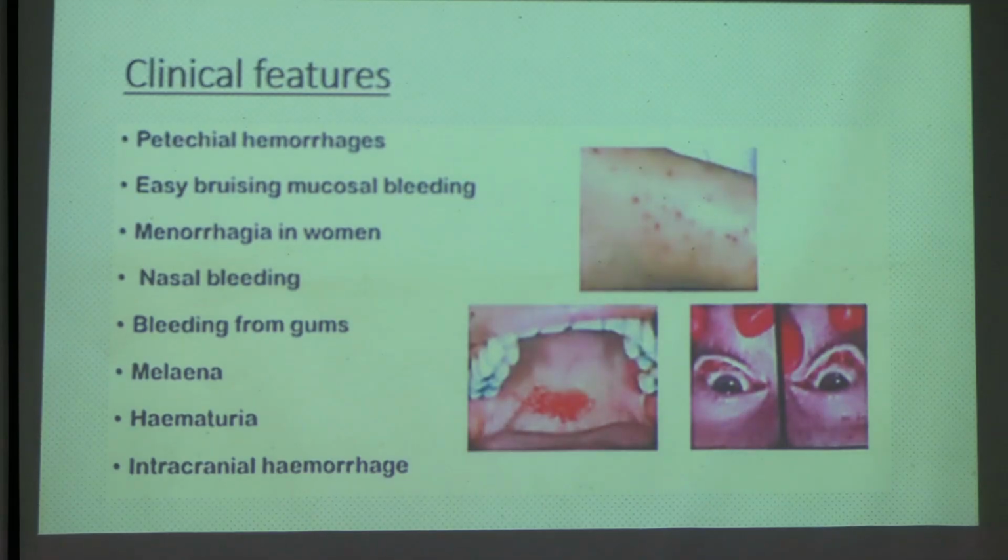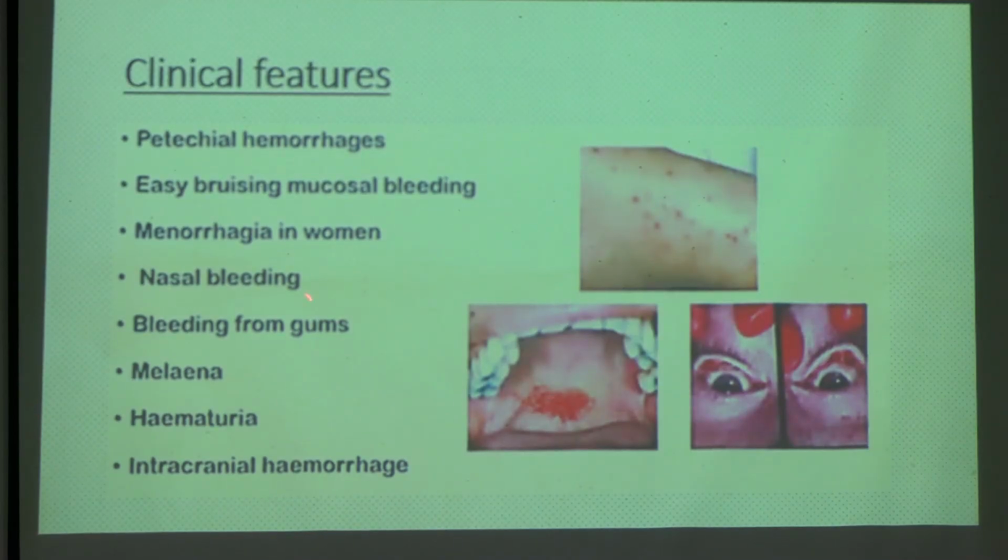So now is the clinical feature. In all this bleeding disorder, clinical feature is same. You can remember it easily. First is the petechial hemorrhages. So there are small petechiae over the skin. Then easy bruising, easy mucosal bruising, conjunctival bruising, and then menorrhagia in women.